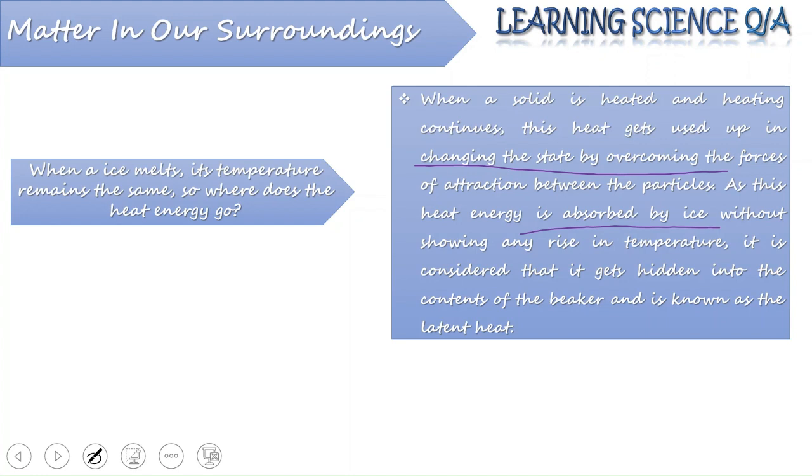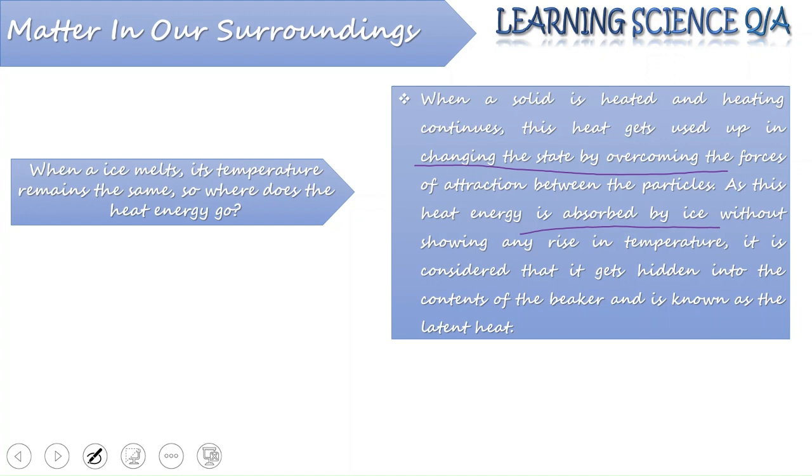It is considered that this heat that we are providing continuously is getting hidden into the content of the beaker, and this heat is known as the latent heat.